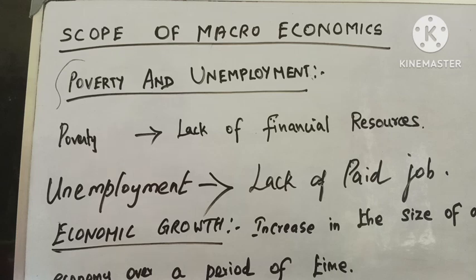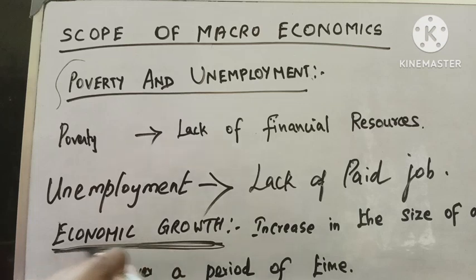So the next one is economic growth. Okay, the next concept is economic growth. What do you mean by economic growth? If a country is good in production, if a country's GDP is good, it means the country is in a growth manner, right? Economic growth means an increase in the size of a country's economy over a period of time, that means a specific time.